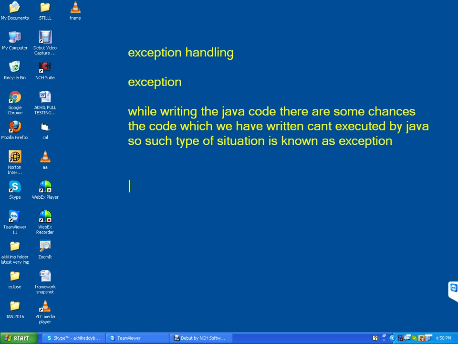There are two exceptions available in Java. One is caught exception. Other one is uncaught exception.